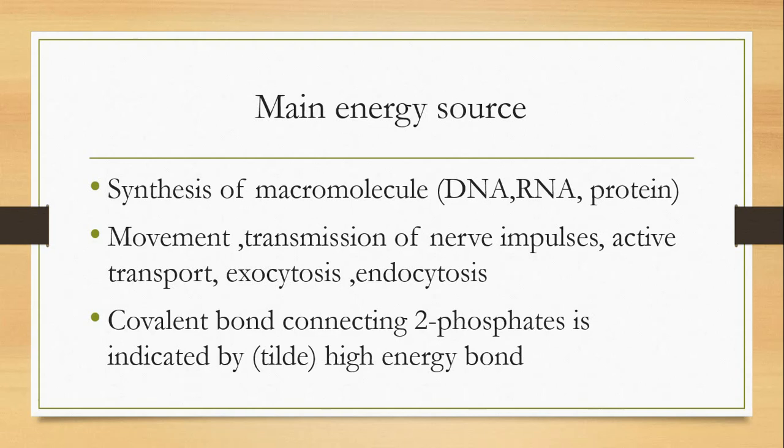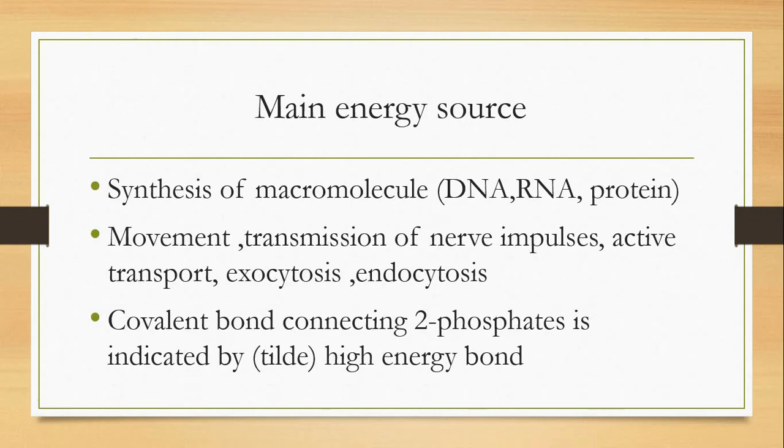Movement, like we move with the help of ATP, and transmission of nerve impulses. Nerves are present in our body and coordinate with our brain; they also need energy. Active transport, exocytosis and endocytosis: these are all processes which need energy in the form of ATP.